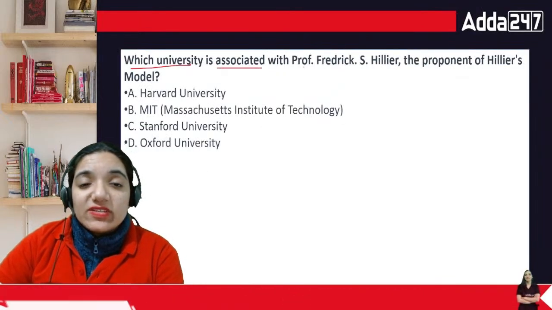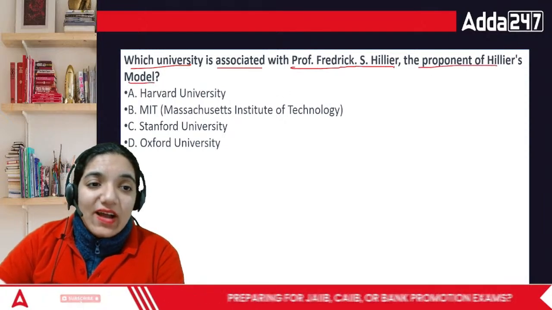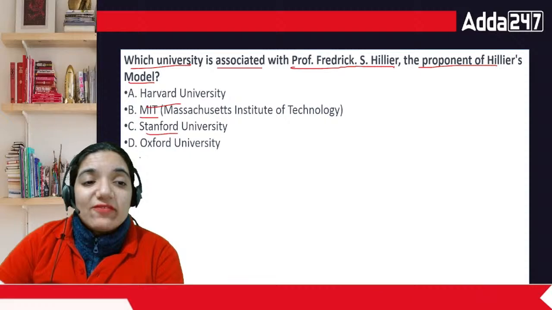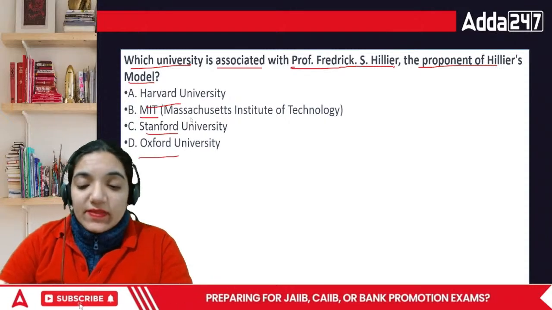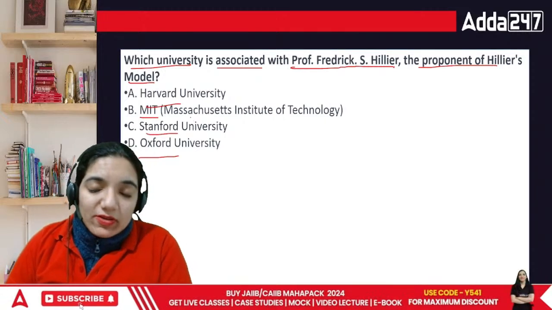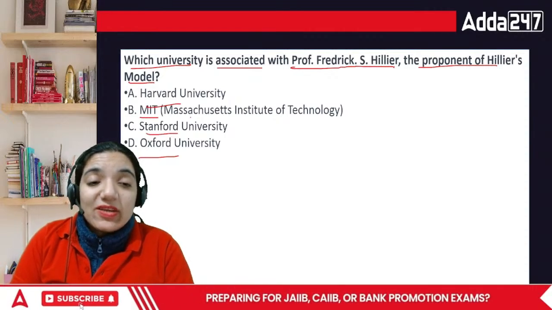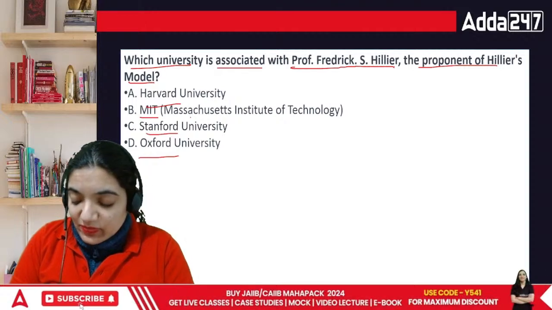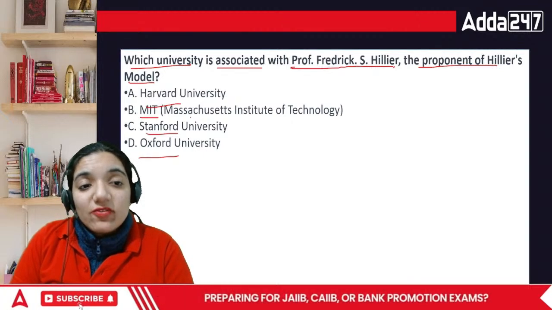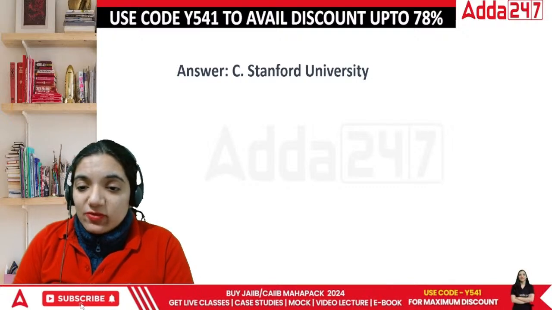Which university is associated with Professor Frederick S. Hillier, the proponent of the Hillier model? Harvard University, MIT, Massachusetts Institute of Technology, Stanford, or Oxford? This is a pure theory question, but they can come up with the name of the person that we are supposed to know, the one who initiated or gave this particular idea. So he was from Stanford University, everyone.